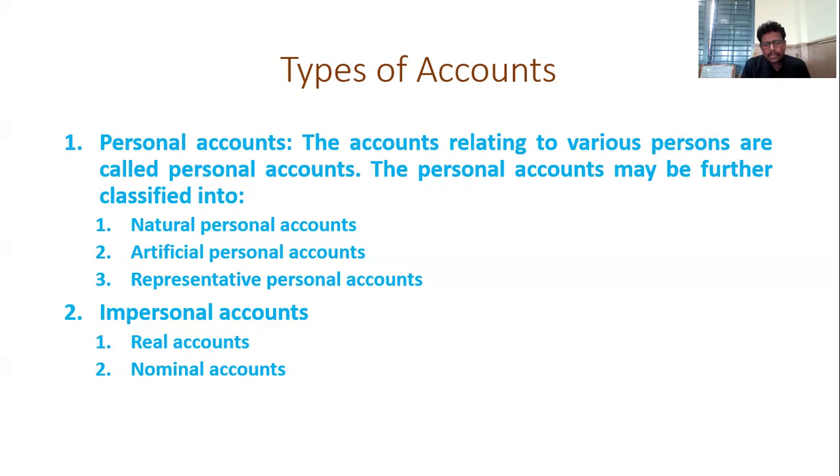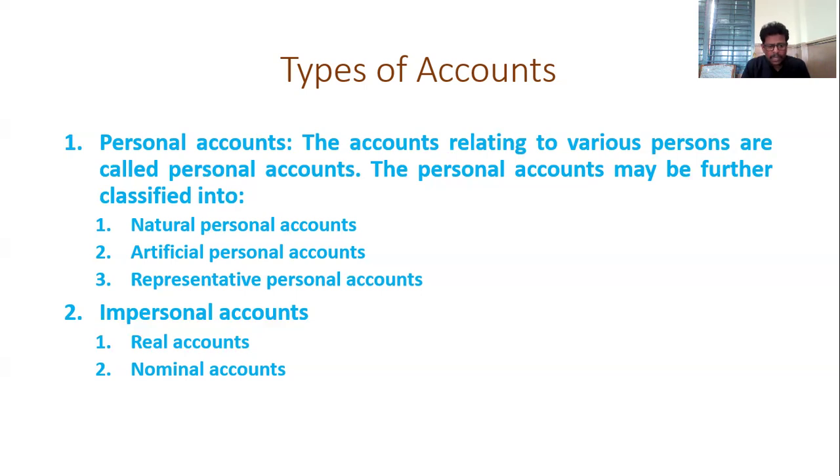So the personal accounts are the accounts relating to various persons. Here, they are classified into three types: natural personal accounts, artificial personal accounts, and representative personal accounts. First one, natural personal accounts. The accounts relating to natural human beings are called natural personal accounts. For example, Ramesh account, Suresh account, Rajini account, etc. These accounts represent the names of natural human beings, whether male or female, major or minor.